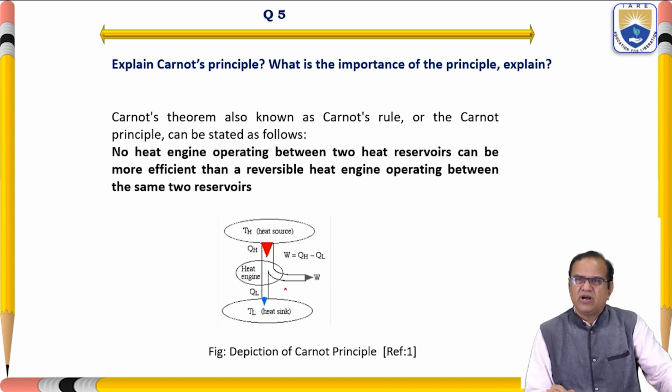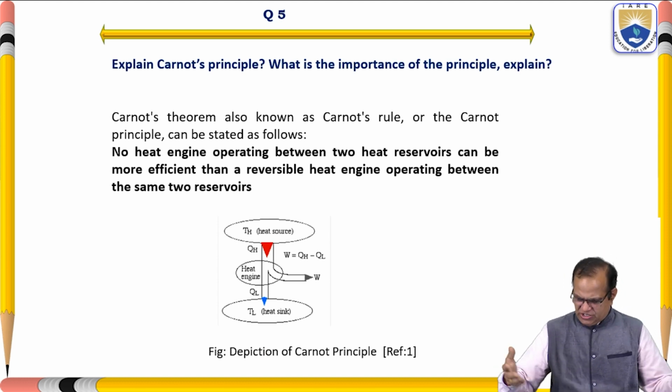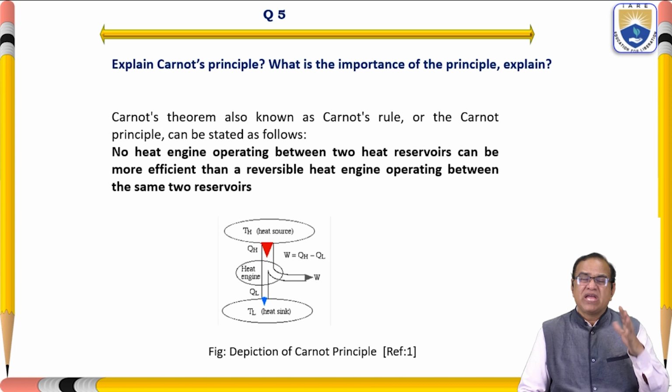Work is done W and some heat is rejected. So we can see that this W is equal to the difference between QH minus QL. And this is the definition of the Carnot principle, and he has told that maximum efficiency can only be achieved by the reversible heat engine.